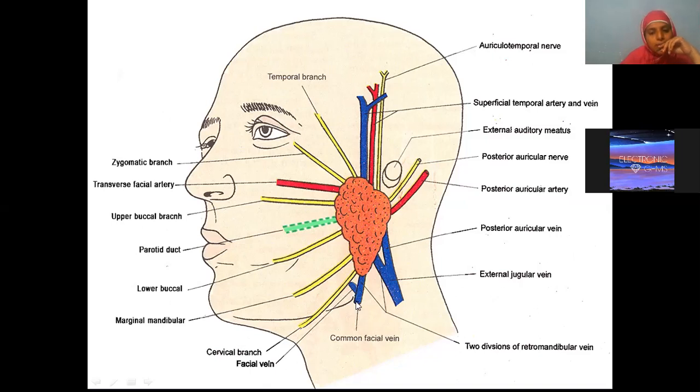The anterior division, it will join which vein? The facial vein, and both of them will drain into the internal jugular vein, isn't it? So you are finding the branches of the external carotid artery also. What are the branches we see here? Posterior auricular, superficial temporal, transverse facial, maxillary also we will see. So apart from the terminal branches of the facial, we are also finding other nerves. These are the branches from which nerve? Auriculotemporal. You will see these in the scalp. Posterior auricular. These are the branches coming from trigeminal sensory nerves.